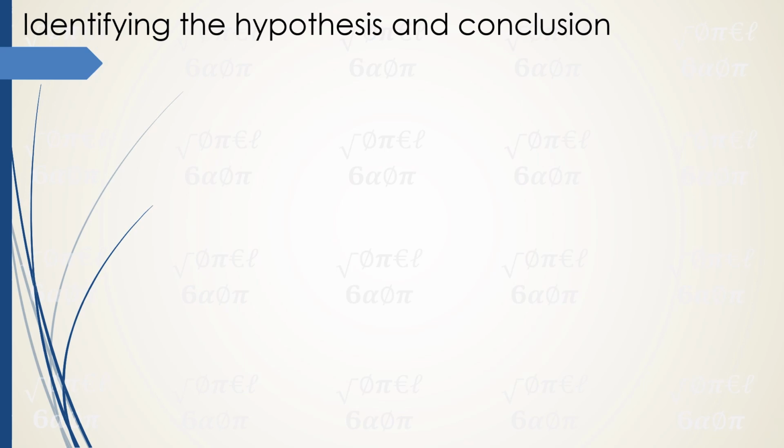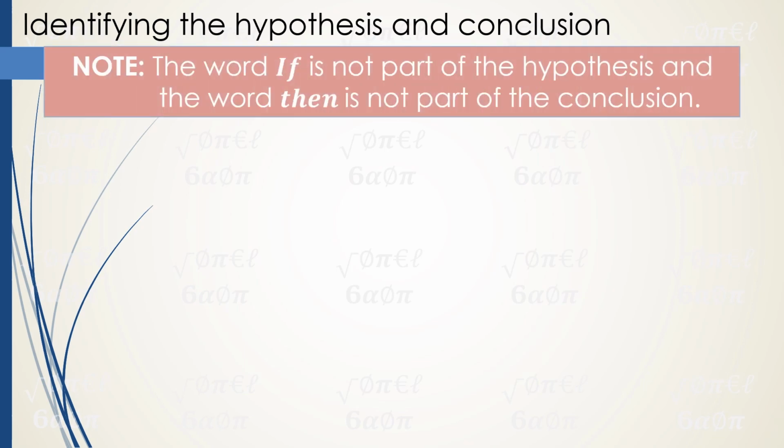Let's now learn how to identify the hypothesis and conclusion. Please take note that the word if is not part of the hypothesis, and the word then is not part of the conclusion. They are only the signal that after if, we have the hypothesis, and after then, we have the conclusion. But they are not part of it.